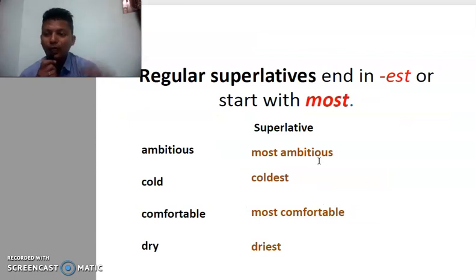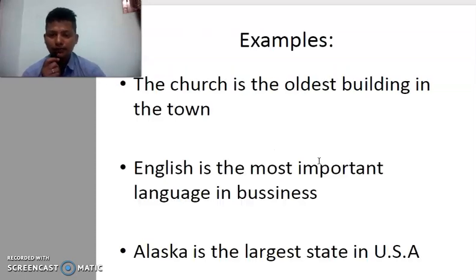Superlatives: when we pick one and say that it is the tallest, it is the largest, in that case we use superlative adjectives. Like ambitious, when you have more than two or three syllables in the adjective, then we go with most in the superlative form; more in the comparative form, most in the superlative form. Cold, colder, coldest, we add est or iest to make superlative forms. Comfortable, most comfortable; dry, drier, driest. This way we form superlative forms of adjectives.